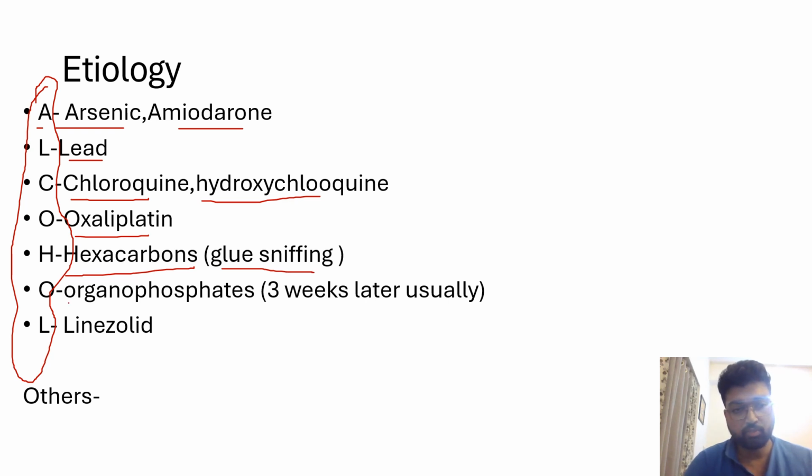O stands for organophosphates, okay, which occurs 3 weeks after the organophosphate poisoning, and one antibiotic that we can remember is linezolid. Others are also there, for example, isoniazid, okay, vitamin B6 toxicity, okay, vitamin B6 and isoniazid.